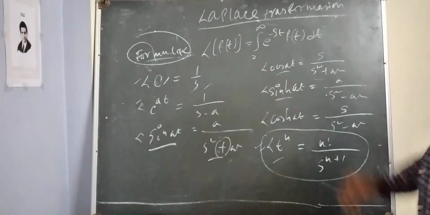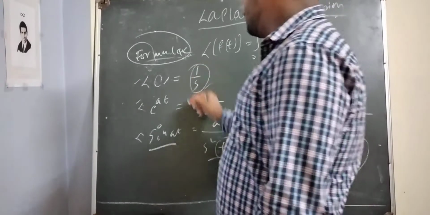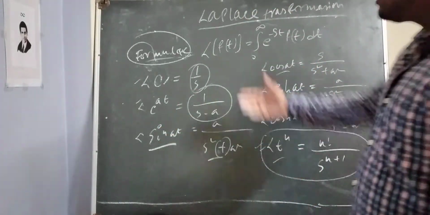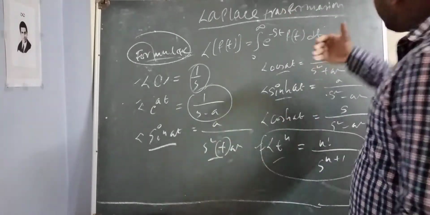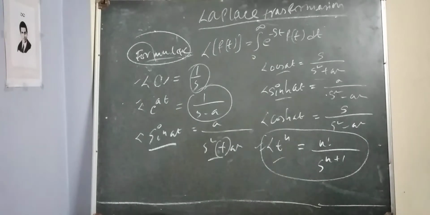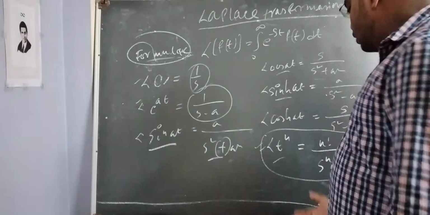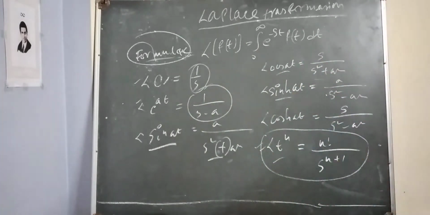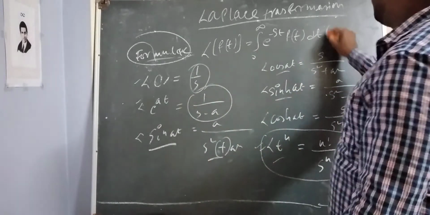I will prove how these formulas came. In such a way, sin at also comes from this definition, and cos at also comes from this definition, and sinh at, cosh at, and t to the power n also came from this definition only. This is the basic definition of Laplace transformation.